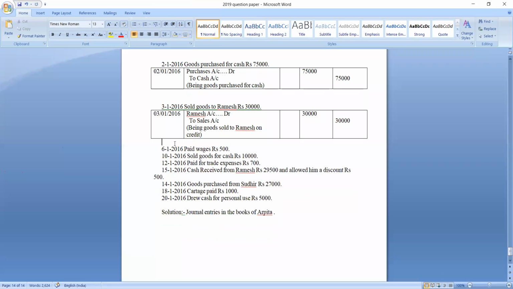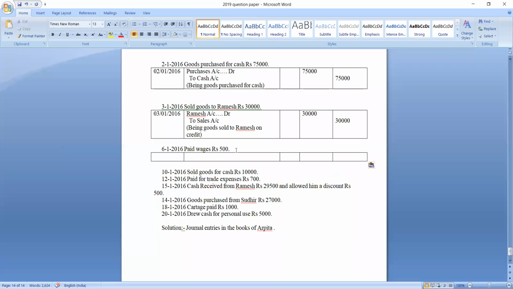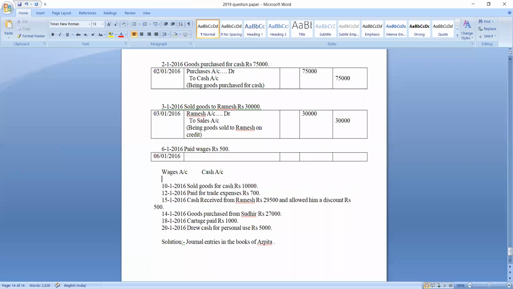Next transaction, it is dated on 6th January 2016. Let us write the date. 6th January 2016. Yes, what is the transaction? Paid wages rupees 500. I told you people, paid and received always indicate cash. So how many accounts are there here? Here there are two accounts. One is wages account and another one is cash account.